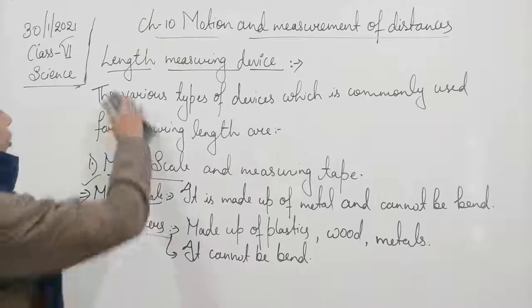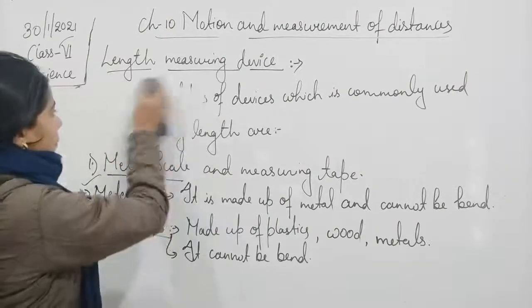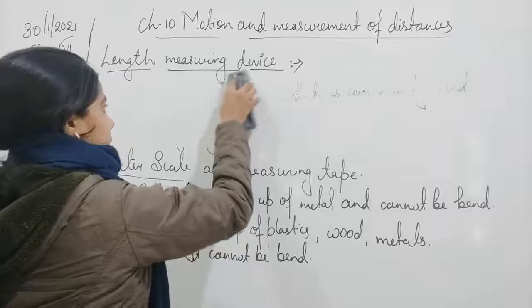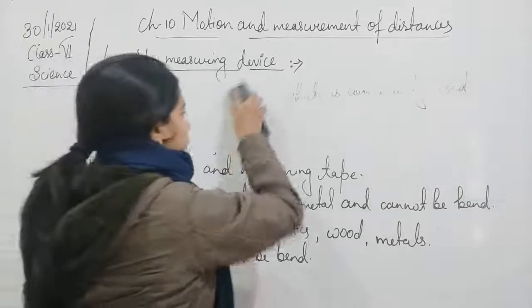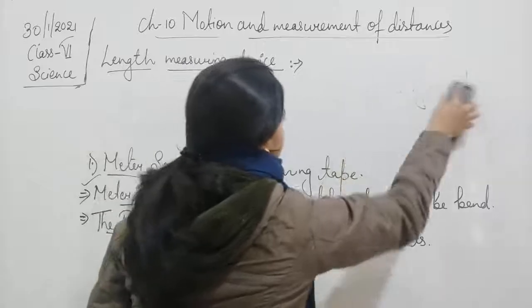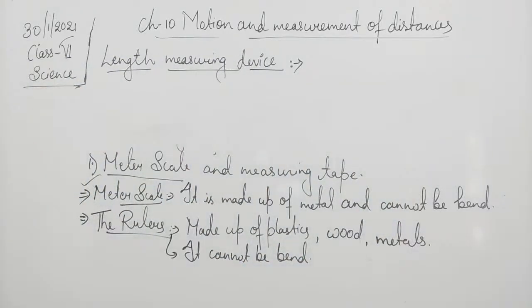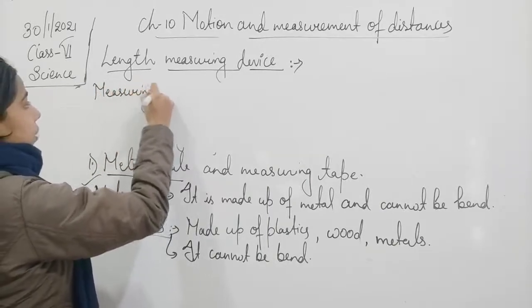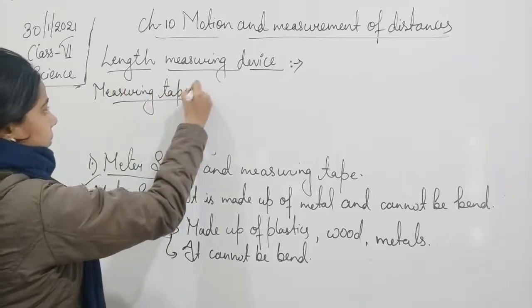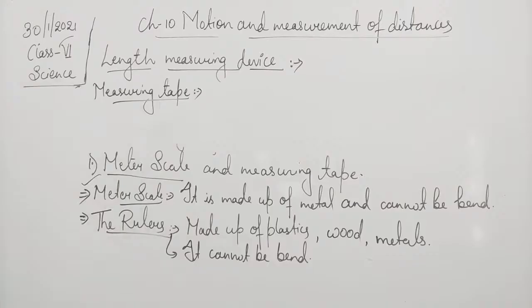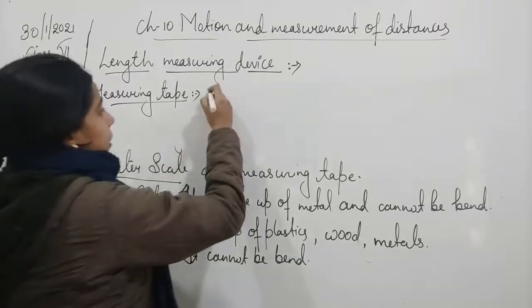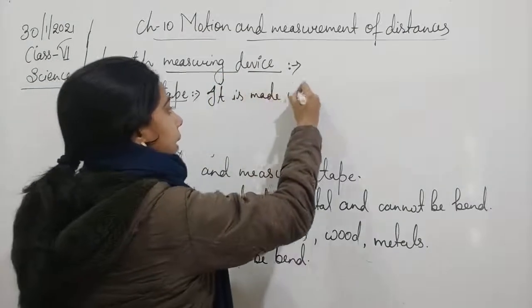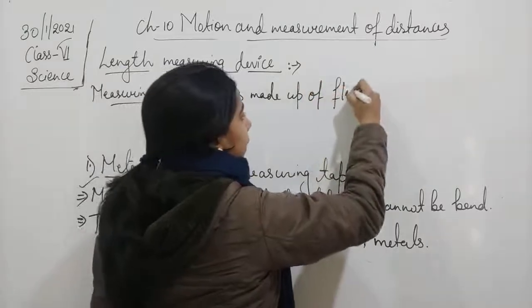Now the next one is the measuring tape. If we talk about the measuring tape, however, it is made of flexible material.